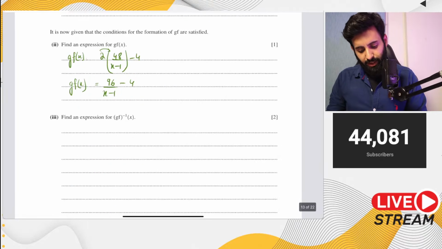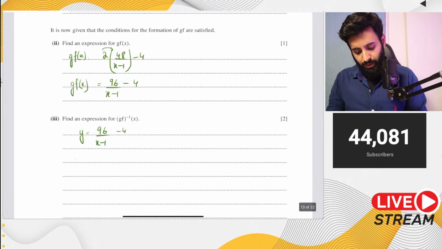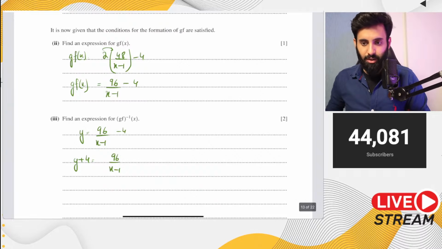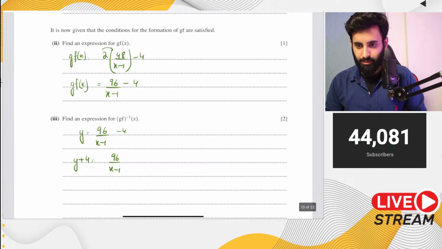Then it says find an expression for gf inverse of x. So we can do that now. y is equal to 96 over x minus 1 minus 4. We take the minus 4 over to the other side, so it becomes y plus 4 equals 96 over x minus 1. Yes, the range of the inner function should always contain the domain of the outer function.